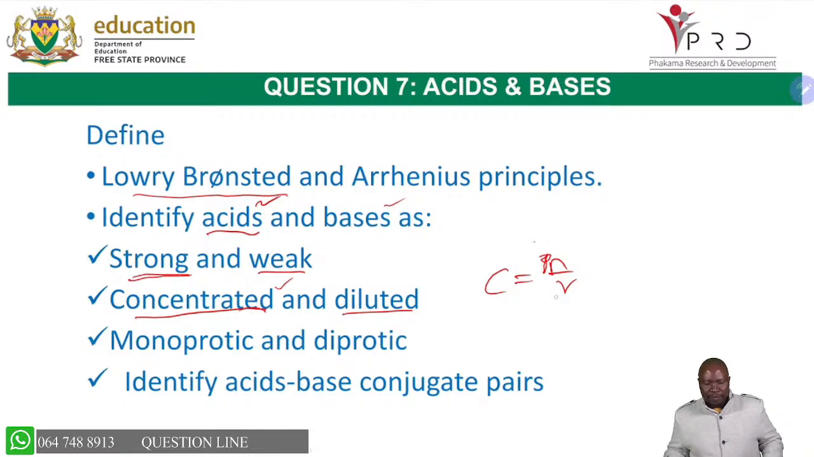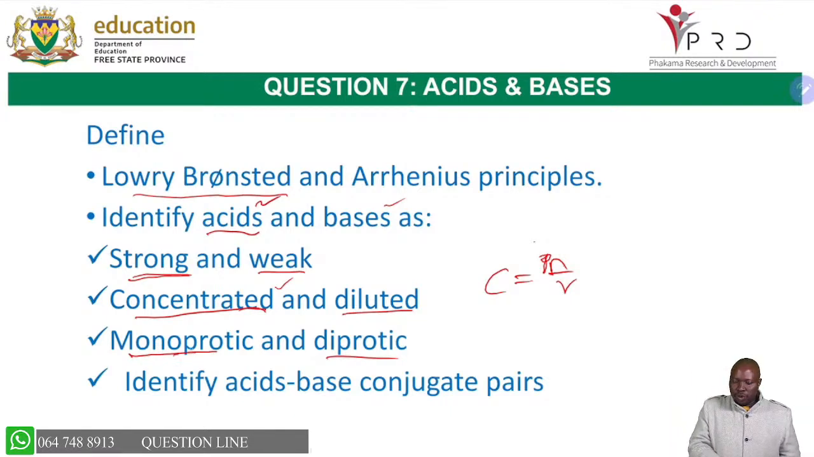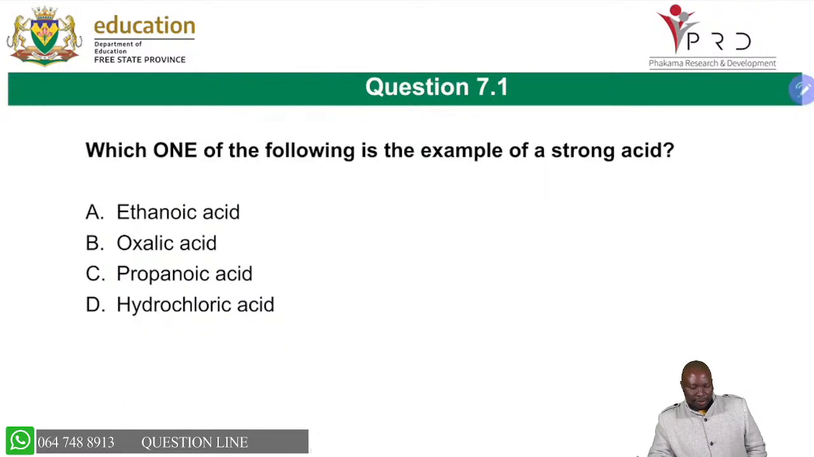And don't forget the difference between the monoprotic and the diprotic acid, where we have said the monoprotic acid can donate 1 proton, but the diprotic can donate 2 protons. The triprotic or polyprotic can donate many protons. And you must be able to identify the acid-base conjugate pairs.